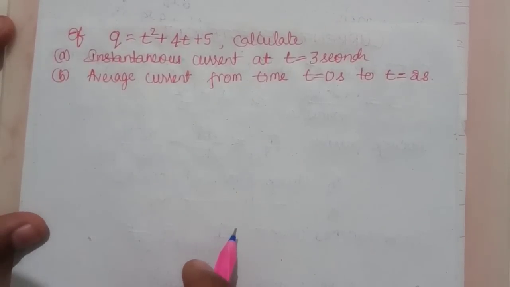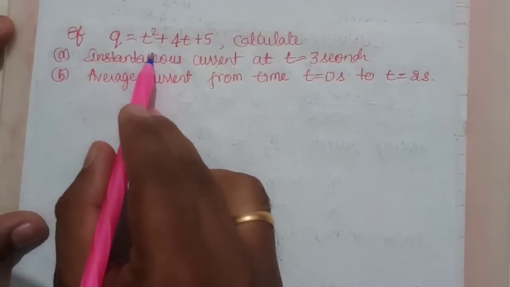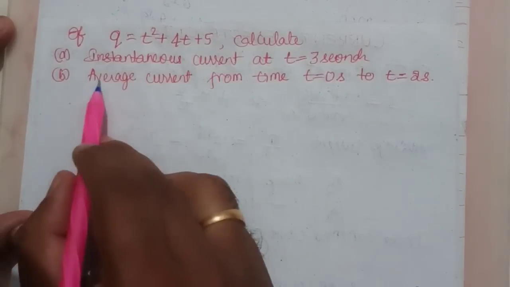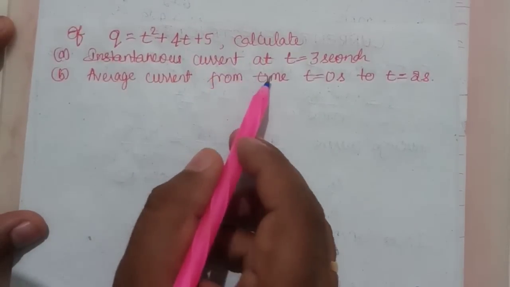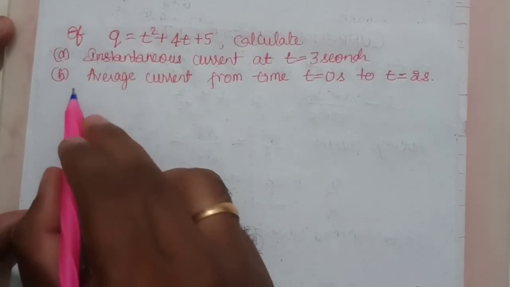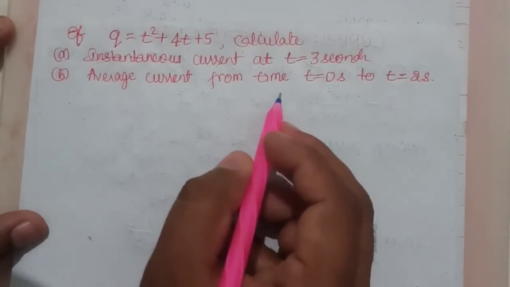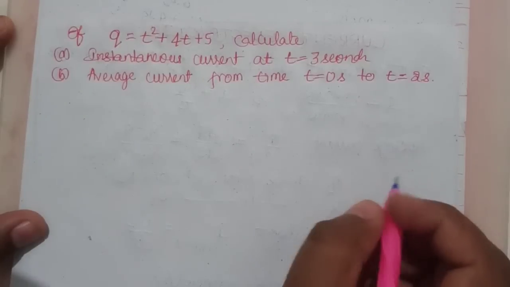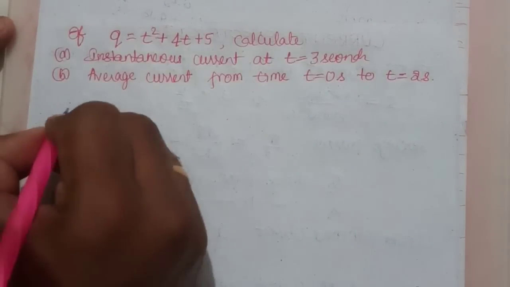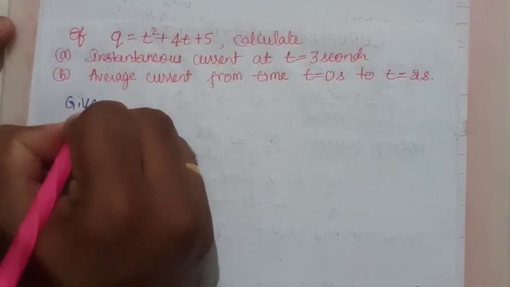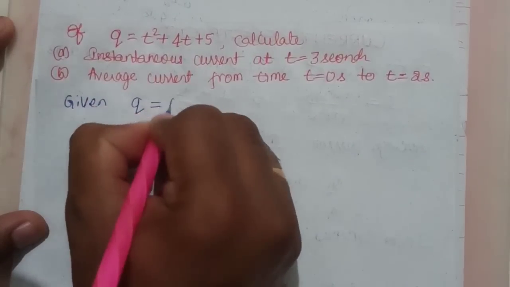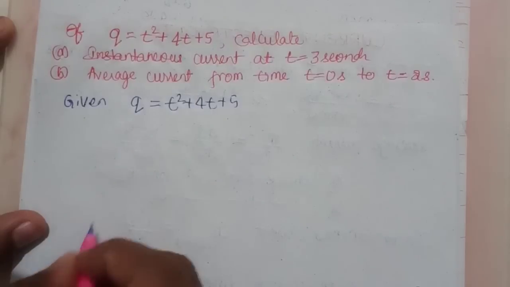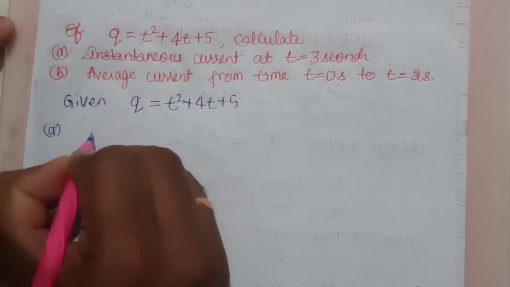Now we will solve one problem. If Q is equal to t square plus 4t plus 5, calculate A, the instantaneous current at t is equal to 3 seconds, and B, the average current from time t is equal to 0 seconds to time t is equal to 2 seconds. First we need to write what is given here. Given is Q is equal to t square plus 4t plus 5. First in A, they are asking us to calculate the instantaneous current.